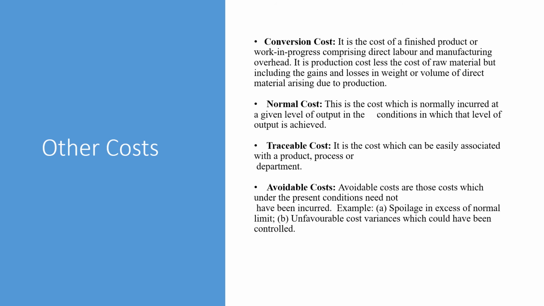The next one is avoidable cost. Avoidable costs are those costs which, under the present conditions, need not have been incurred. So we could have easily avoided these costs. Examples are spoilage in excess of normal limit, and unfavorable cost variances which could have been controlled. So these are costs which we could control easily. They have occurred due to our carelessness or negligence.